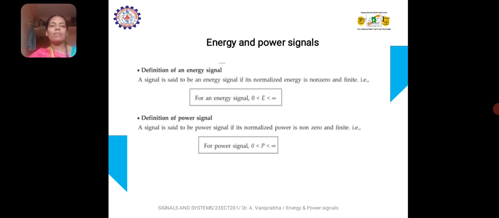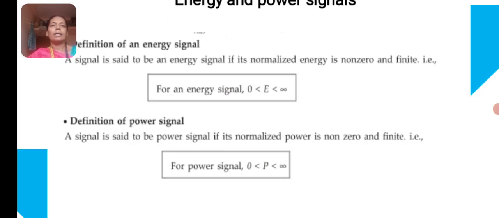We have already discussed energy and power signals in the previous class. Today, we are going to verify through an example whether the given signal is an energy signal or a power signal. To decide whether a signal is an energy signal, we calculate using the mathematical formula E equals the integral from minus T to plus T of x squared of t dt.